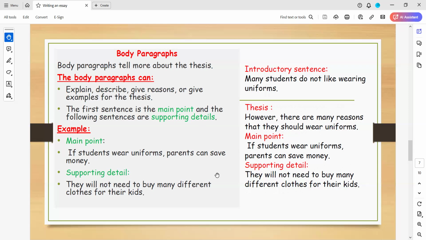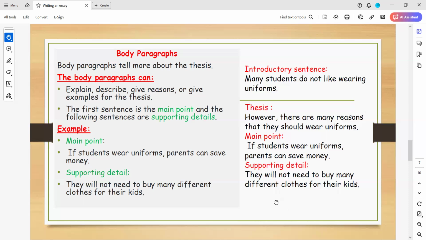So every body paragraph has two elements, the main point and the supporting detail. If students wear uniforms, parents can save money. This is the main point. And you will add here the supporting detail: they will not need to buy many different clothes for their kids. So I think that it's easier for you now.